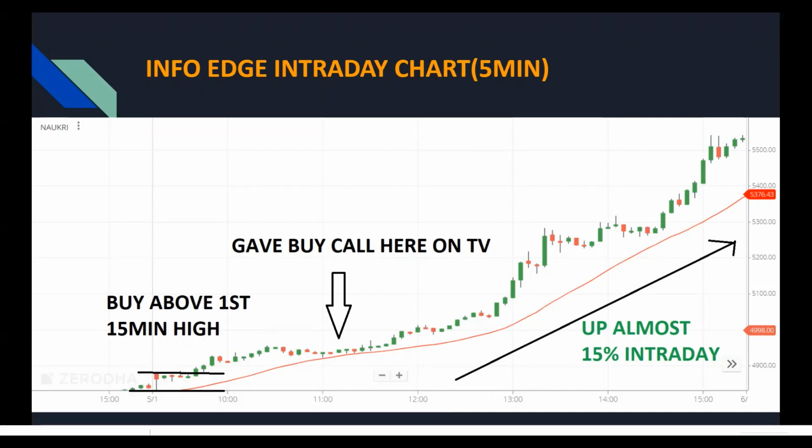And the big move came because major time frames were aligning. It was bullish in the daily time frame, it was bullish in the hourly time frame, and intraday also the momentum was strong. So that's how you need to capture momentum stocks. The major time frames should align, and the momentum and the trend should be very strong.